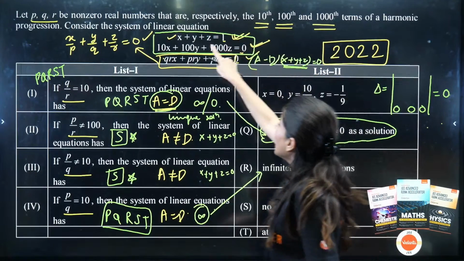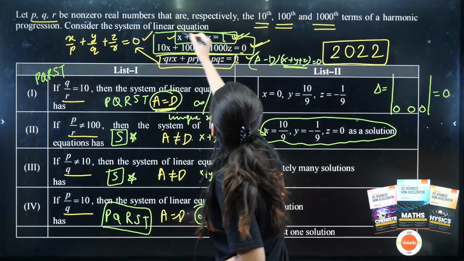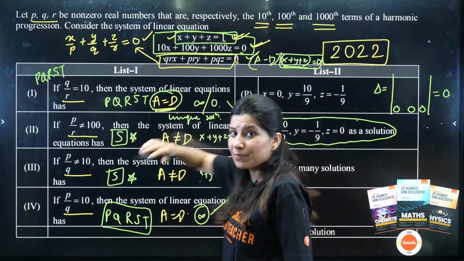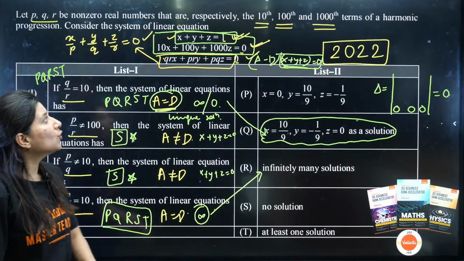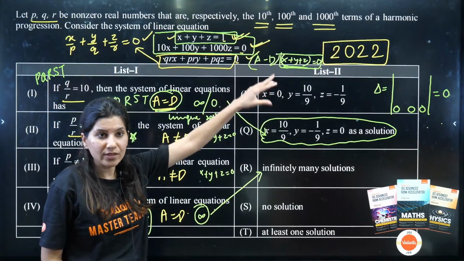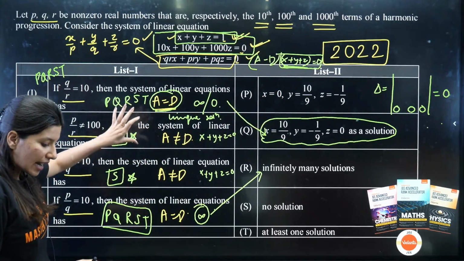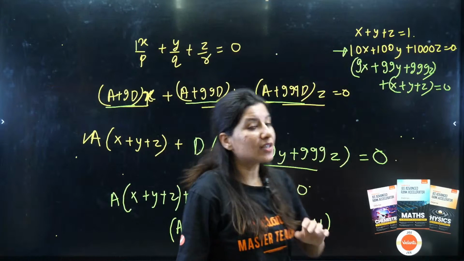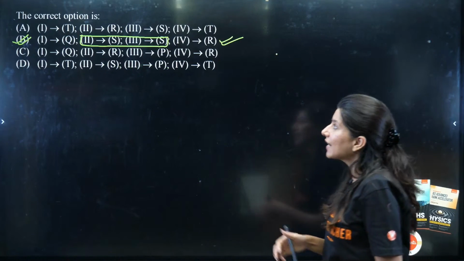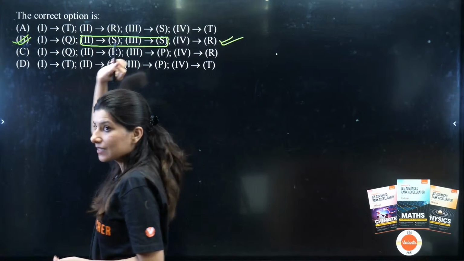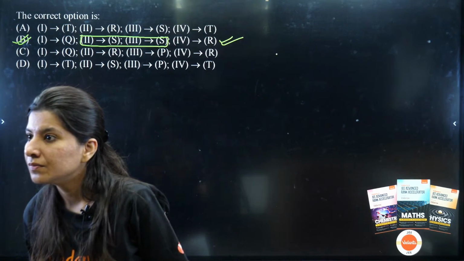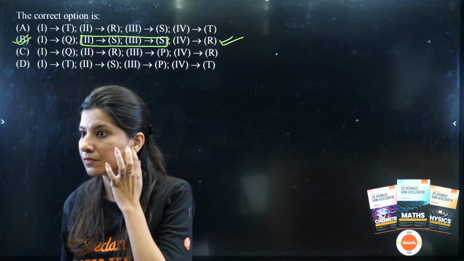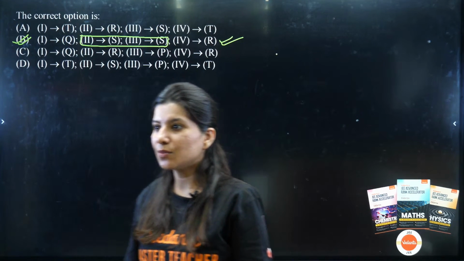If this is 0 and this is 1, can you see, at the same time X plus Y plus Z cannot be equal to 1 and 0 at the same time. These are two parallel planes if you observe. That's why these two are no solution, and we have to stop the question right away because the only option which is satisfying second and third S is this. Okay. Sorry, Krishi, that's what you were saying.